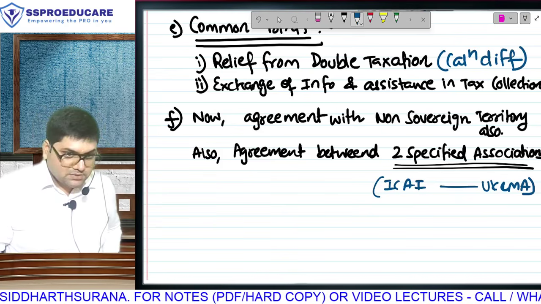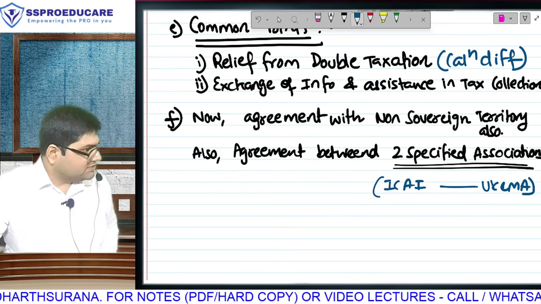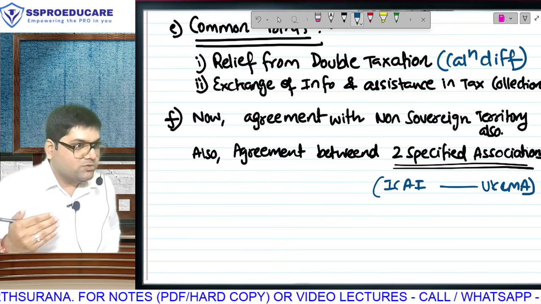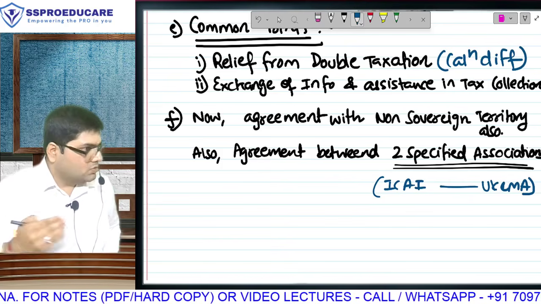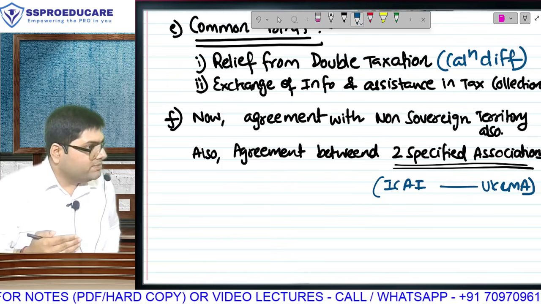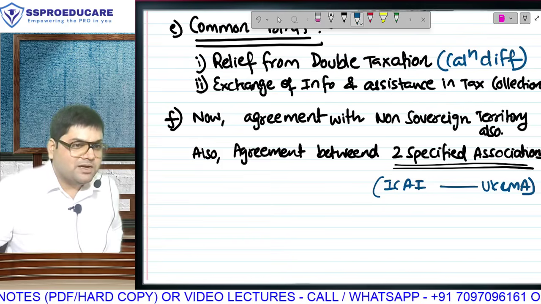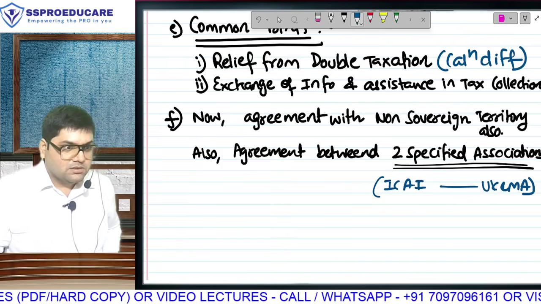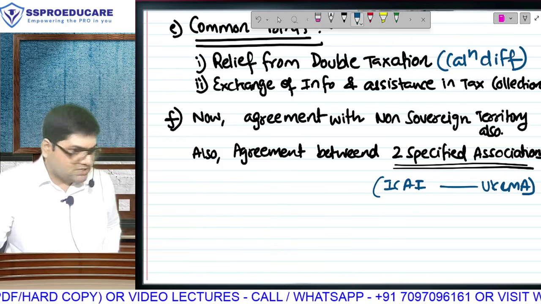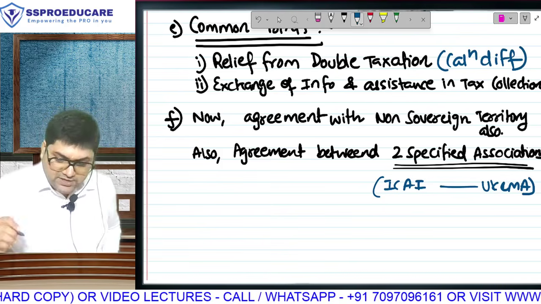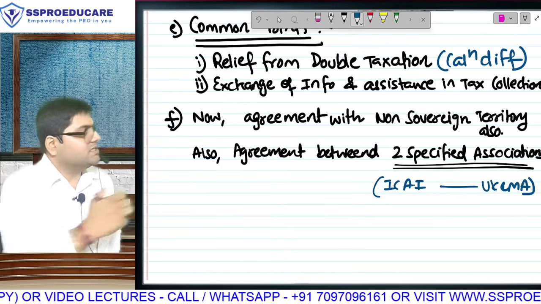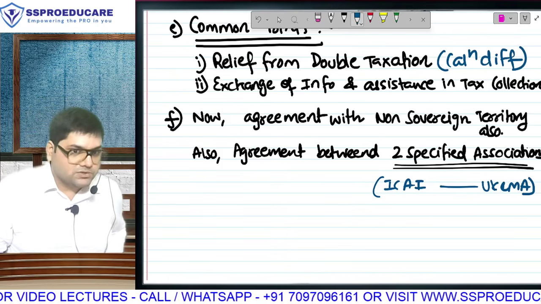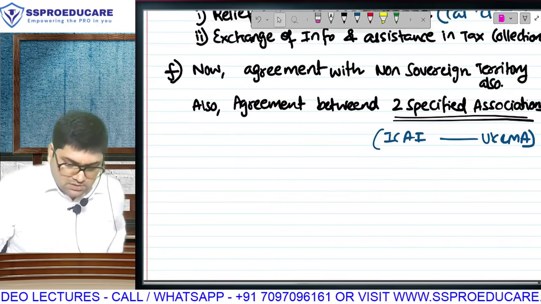Do you know all this? Our External Affairs Minister was asked by a news journalist, why are you buying oil from Russia? The whole world is imposing sanctions. Why are you buying? He said, we get it cheaper, mind your own work. Our relations are good. So what is it to you? We need to maintain such relations. And agreements are done not just for tax purposes. Agreements are done for these other factors also. Understood?